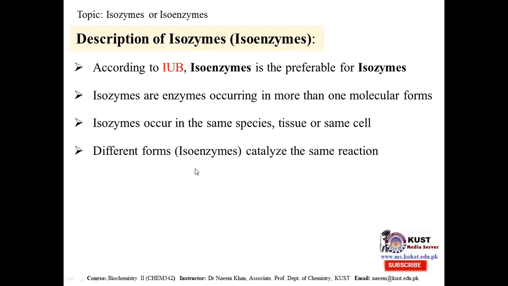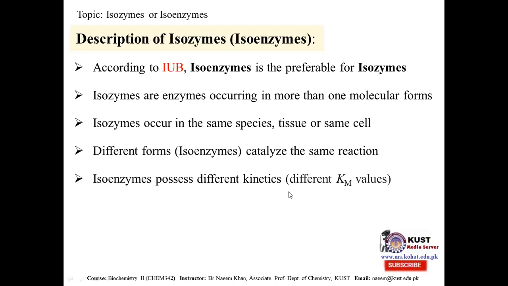They may be present in the same species, in the same tissue, or even in the same cell of the individual.